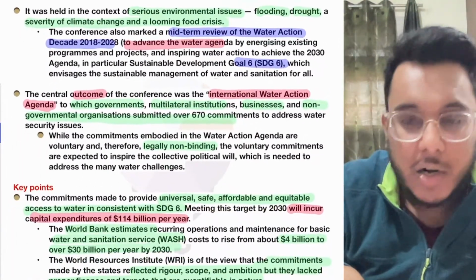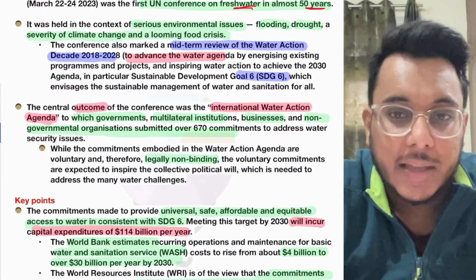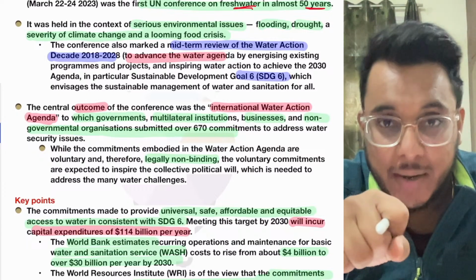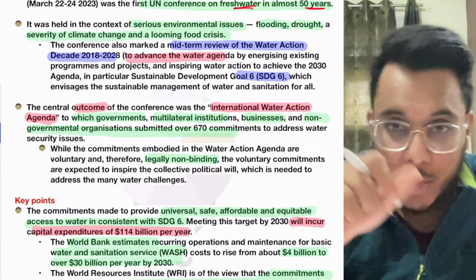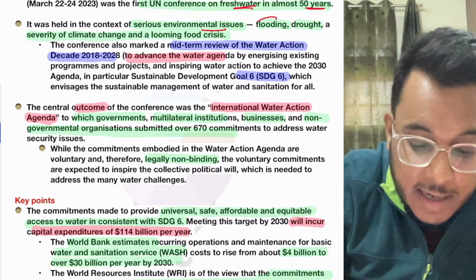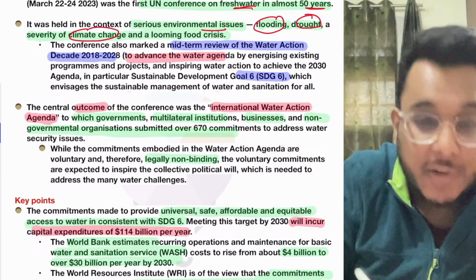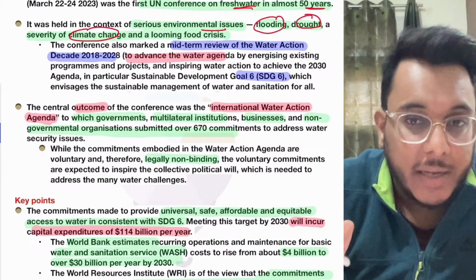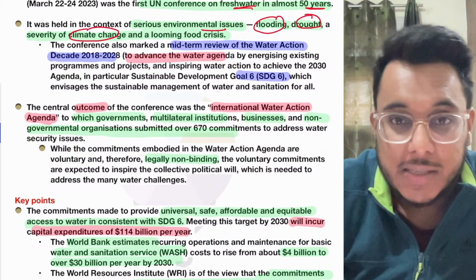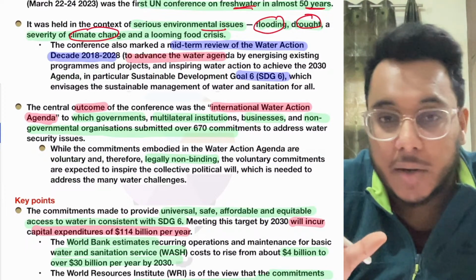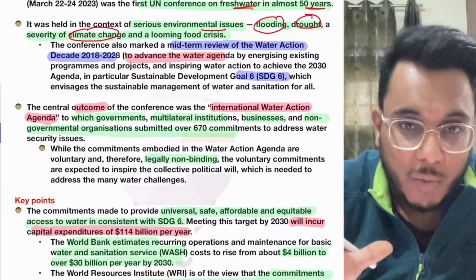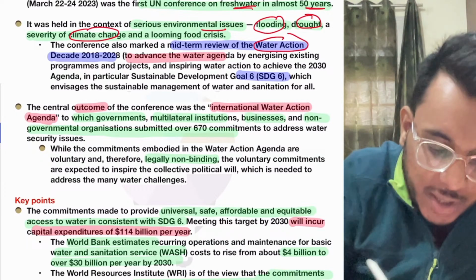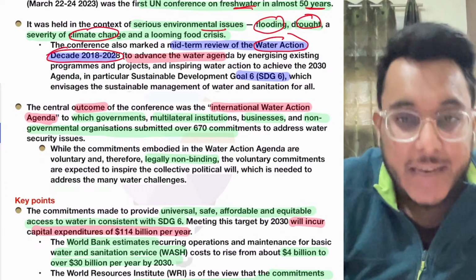Now, why has this World Water Conference been held? First of all guys, there is a saying that if a third world war ever happens, it will happen due to water. Moreover, due to environmental issues today, flooding, drought, and the severity of climate change, freshwater availability has become a very big challenge. Many freshwater bodies are shrinking, and in many places unexpected floods are coming. So we need to manage water very judiciously and very carefully. This conference was also held because of the Water Action Decade 2018 to 2028 that is being observed.